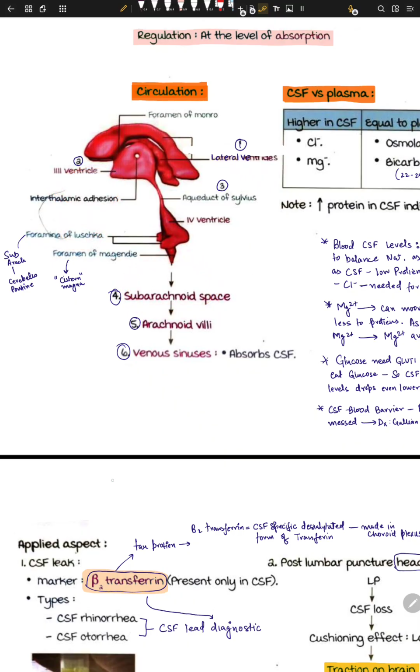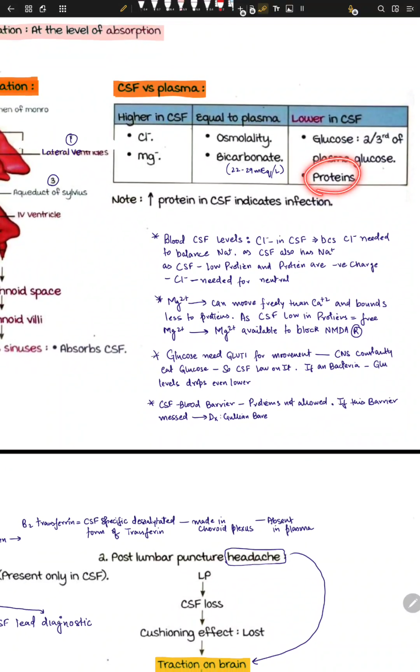It will lead to increased ICP if you have increased proteins. So increased protein indicates infection as well. Increased glucose also results from infection.